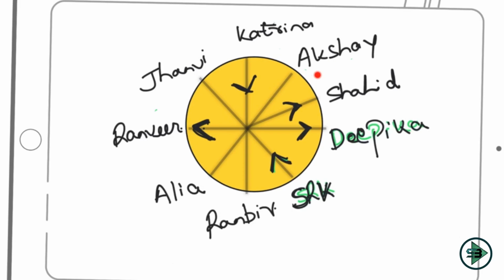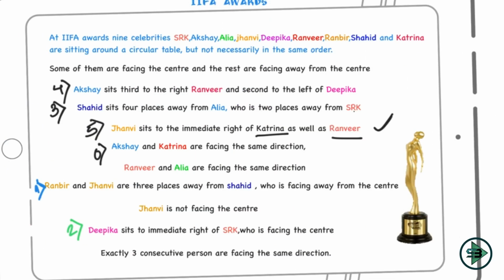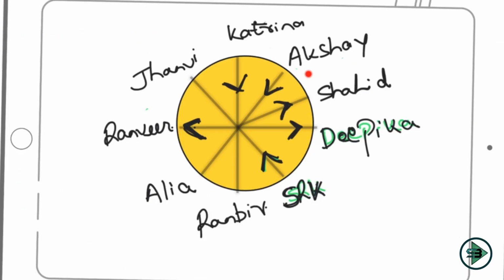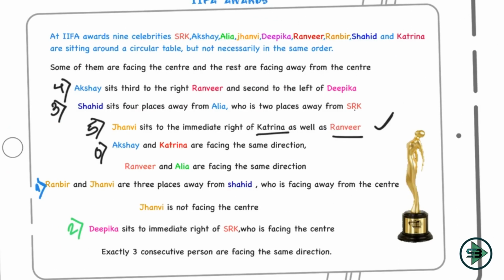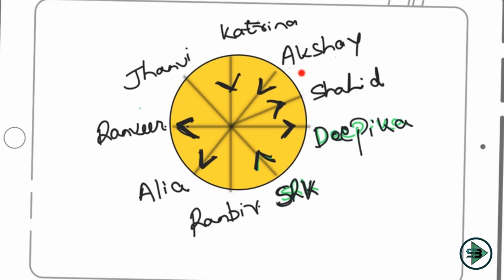Now we'll go on with the sixth link, which says Akshay and Katrina are facing the same direction. So Akshay would also be looking inside now. Now let's move on to the next sentence. Ranveer and Alia are facing the same direction. It means both would be looking outside. So I got my seventh link as well.